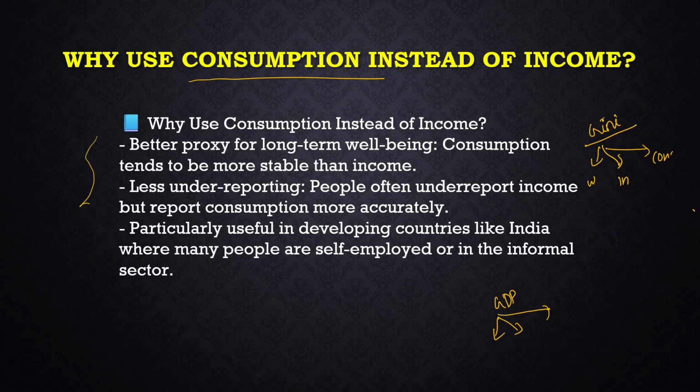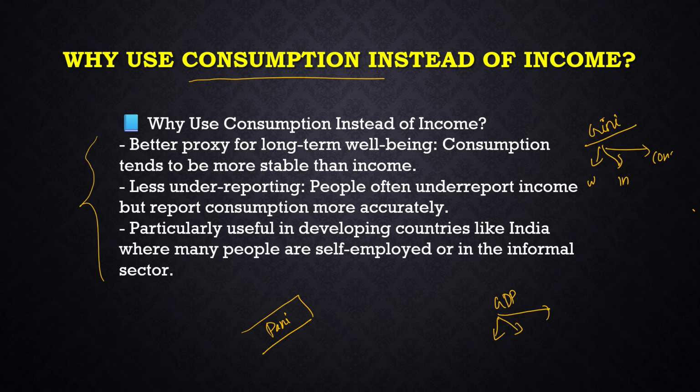Because India is a developing country. You know this fact, right? Everyone does not have the same kind of income, and everyone's job is not the same. Most of the people are in the informal job sector. For example, there will be a pani puri seller. He is not in formal work, right? He is in the informal working sector. A person may have a small shop, a beeda shop or something, that will also fall in what sector? Informal sector. There are so many informal businesses existing in our country.